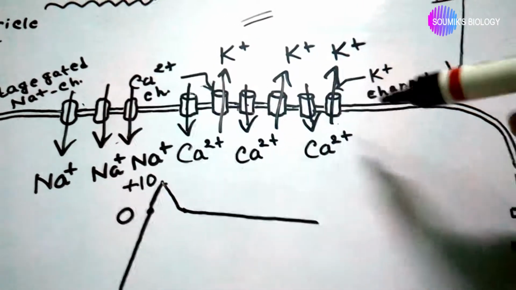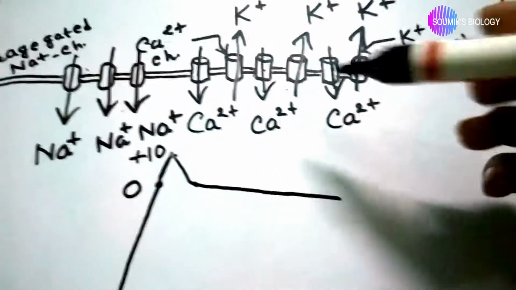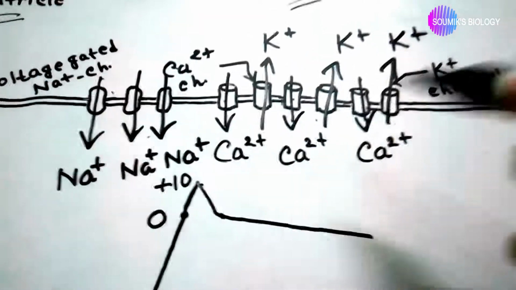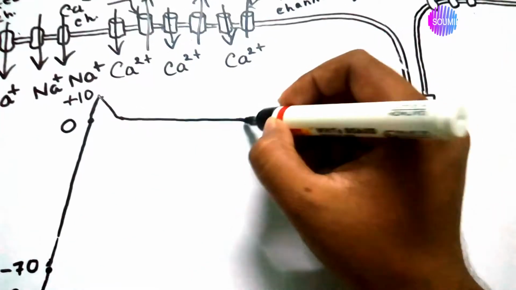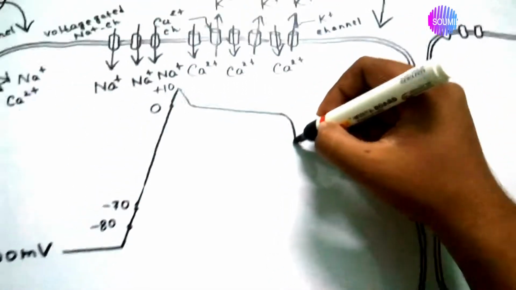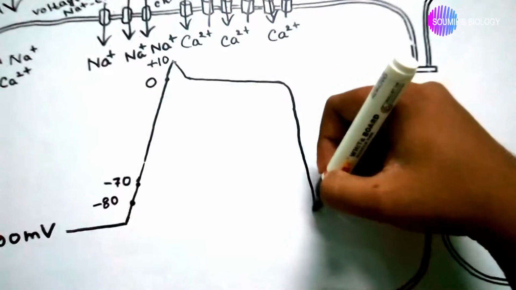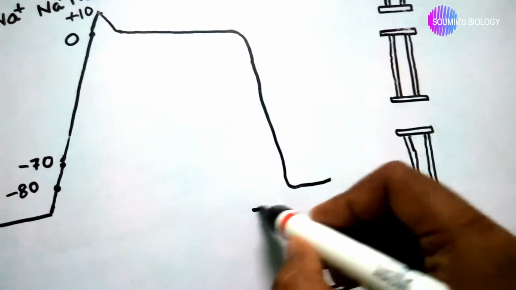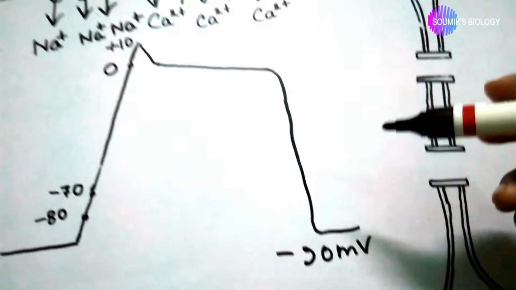So more potassium ions move through the potassium channels. So the potassium releasing process increases. So the cell rapidly loses its positive charge in the cytosol, and returns to its initial phase and reaches minus 90 millivolts again.